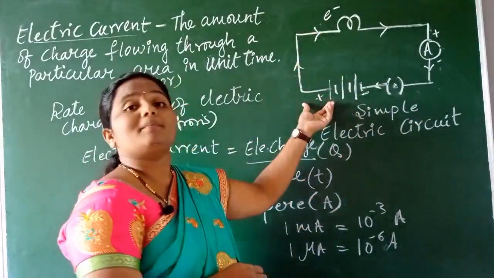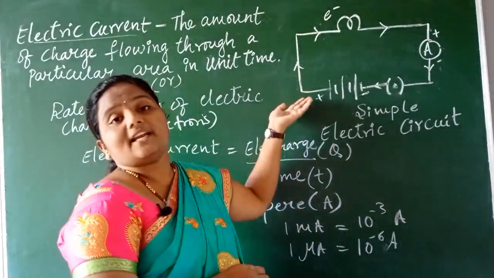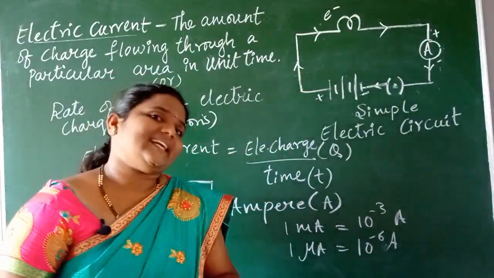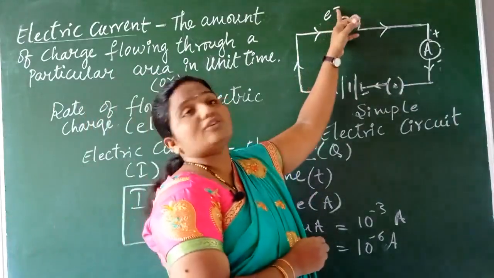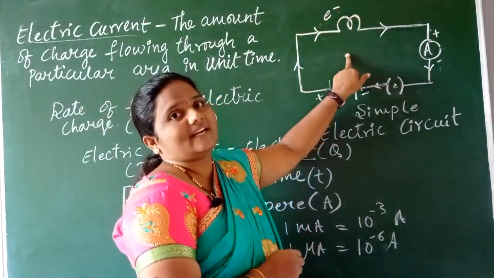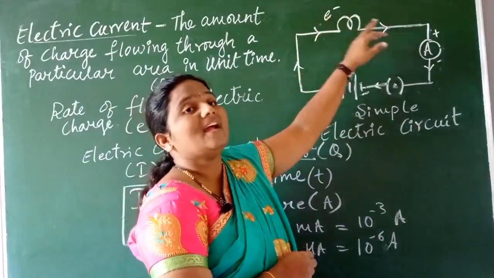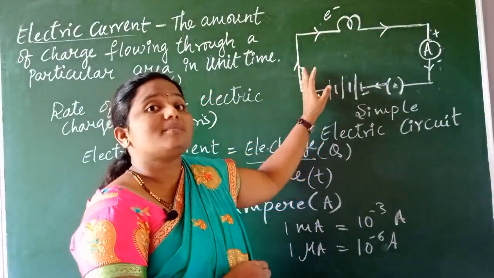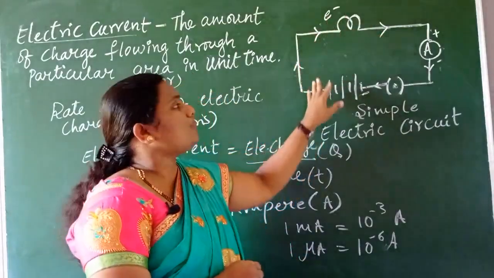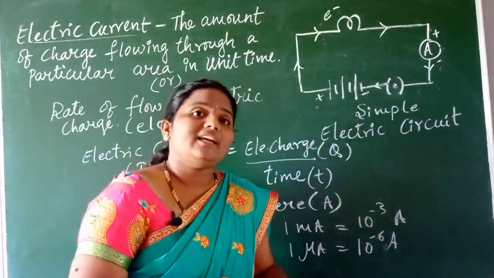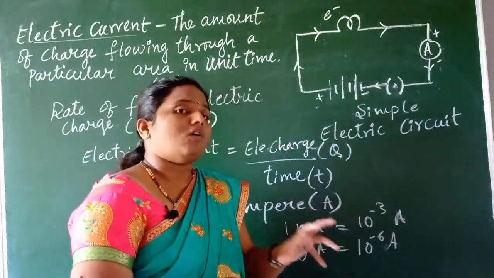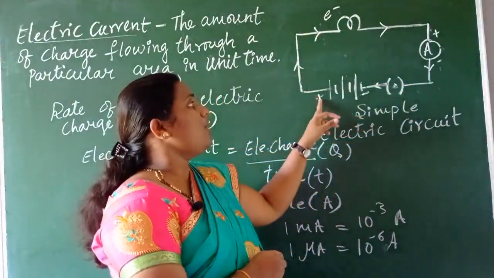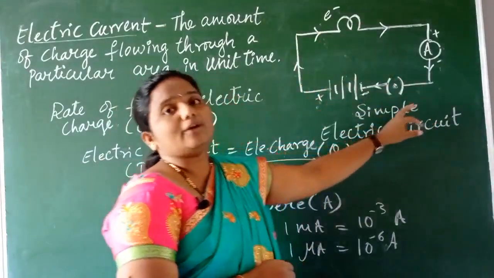The conventional method is still taken in representing the direction of an electric current, children. See here, the electrons are negatively charged particles. Because of that, they move towards the opposite charge, means they move towards the positive terminal side, isn't it? So by the conventional method, what do we take as the direction of an electric current? Always the flow of current in an electric circuit is from positive terminal to negative terminal.